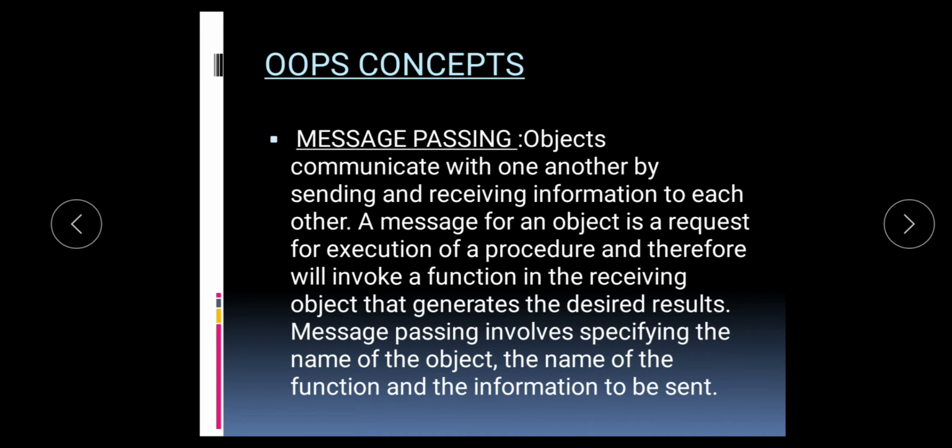Message passing. Objects communicate with one another by sending and receiving information to each other. A message for an object is a request for execution of a procedure and therefore will invoke a function in the receiving object that generates the desired results.